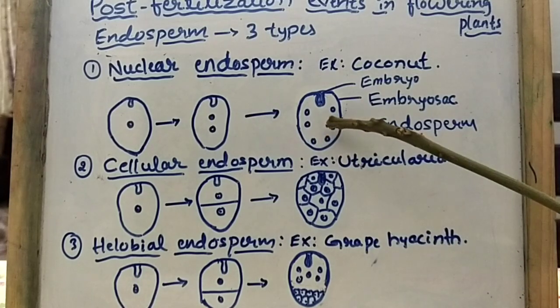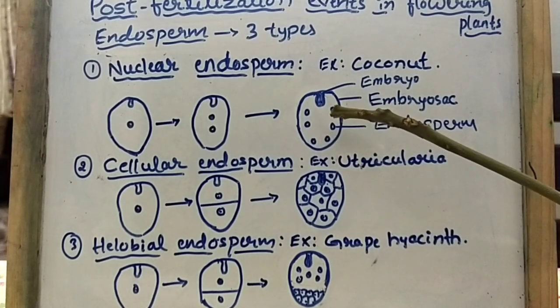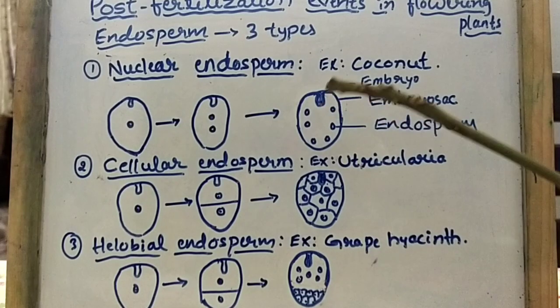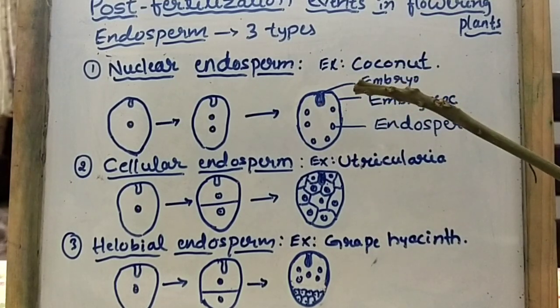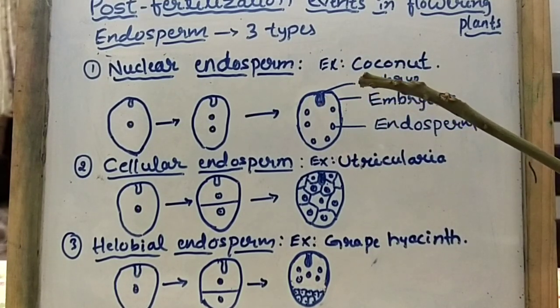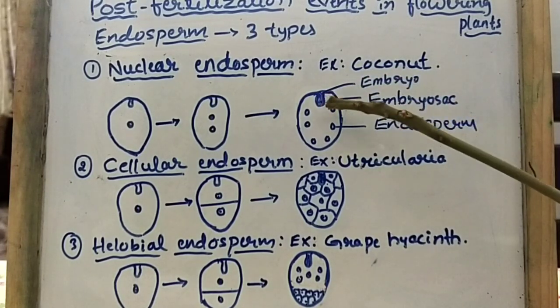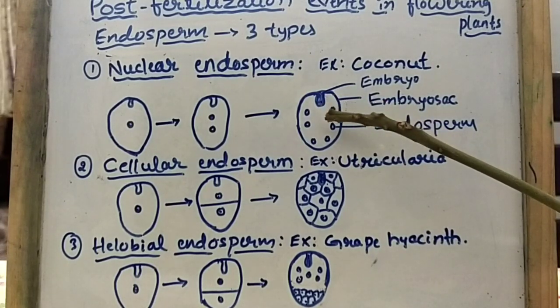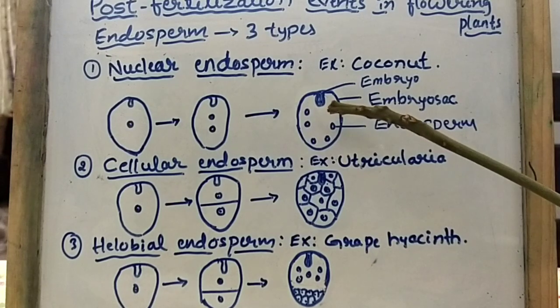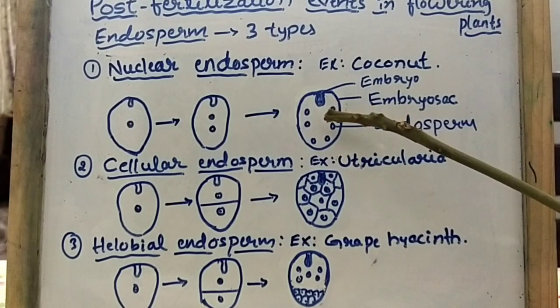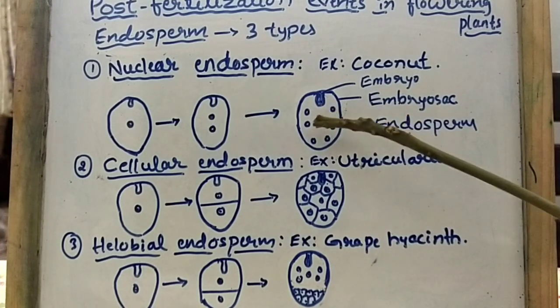Understood, students? You have studied that endosperm is a nutritive tissue. Endosperm is a nutritive tissue which gives nourishment for the developing embryo. For the development of the embryo there is a need of food. So where is that food present? It is present in the tissue, in the endosperm.